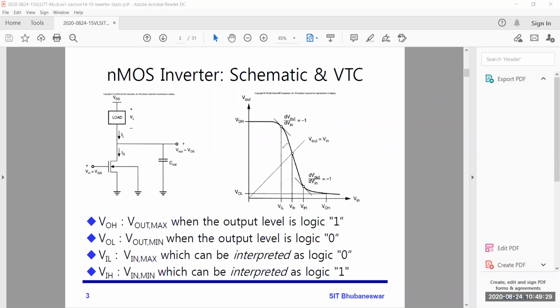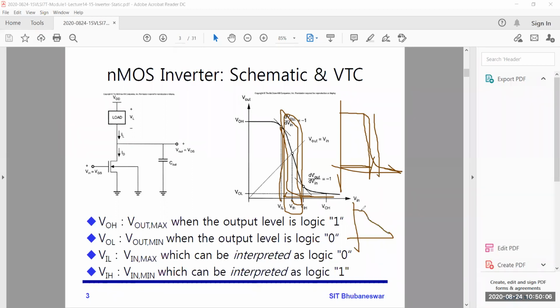No, actually this part should be very, very less. That means the slope should be very, very stiff, so you will get a very small transition region. This part is your VIL, here suppose VIH.